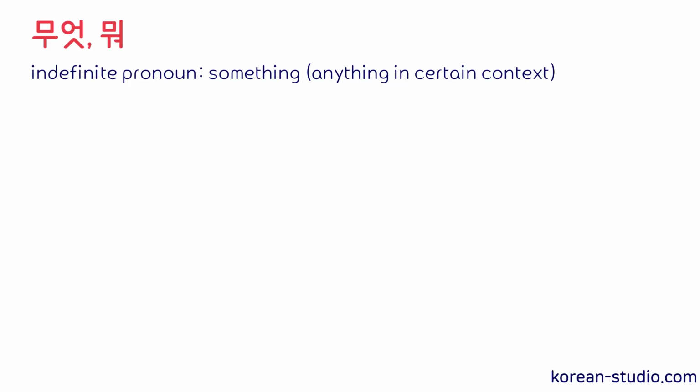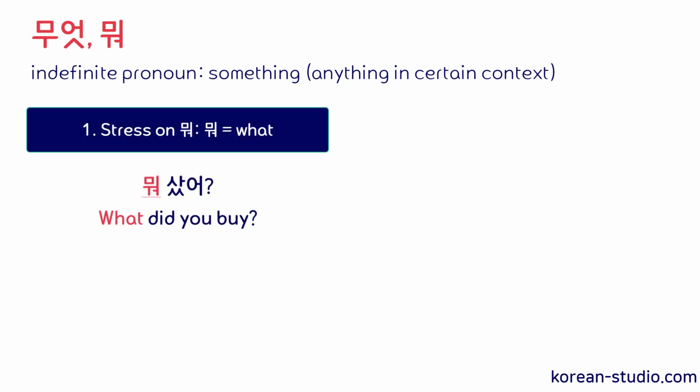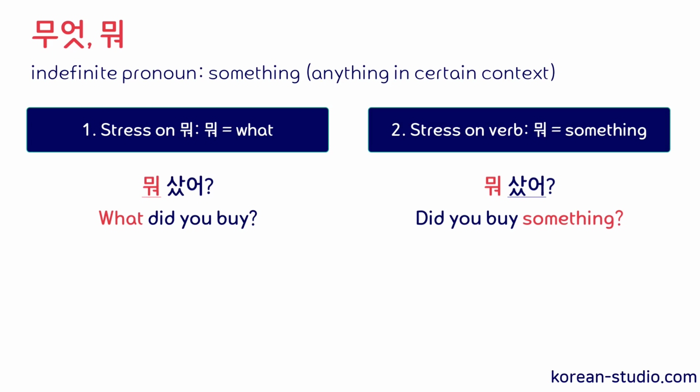But in certain situations, they can also be used as an indefinite pronoun to mean something. Now, in questions made up of 뭐 and a verb, depending on where the stress is placed, 뭐 can mean what or something. First, if the stress is on 뭐, it means what. 뭐 샀어? What did you buy? However, if the stress is on the verb, then 뭐 means something. 뭐 샀어? Did you buy something?